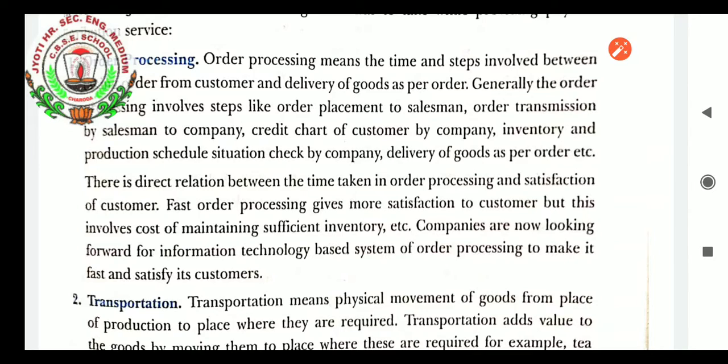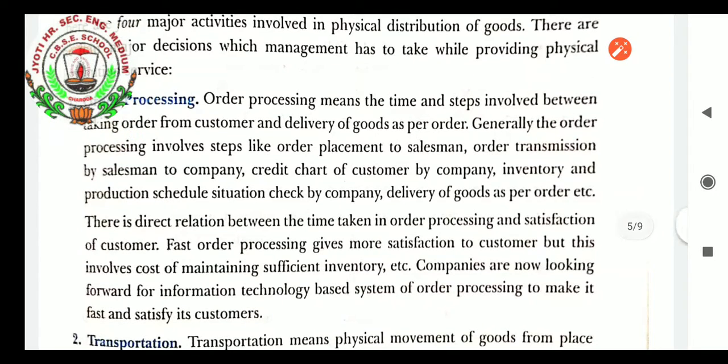So when we are having a small order, we can have a different level of channel, and when we are having a big order, we can have a different level of channel. So order processing means the time and steps involved between taking the order from the customer and delivery of goods as per order. Generally, order processing involves step-by-step order placement to the salesman.